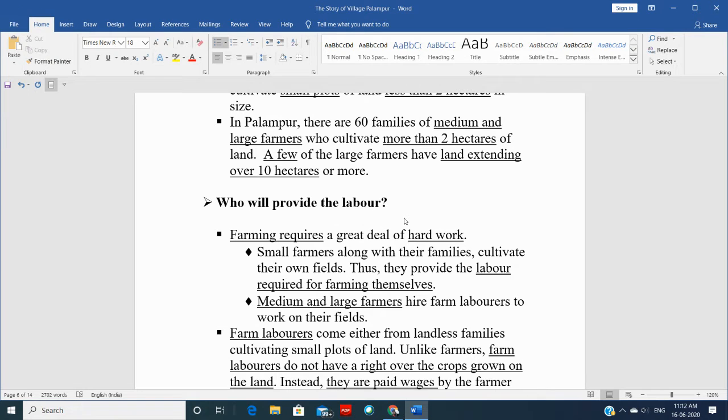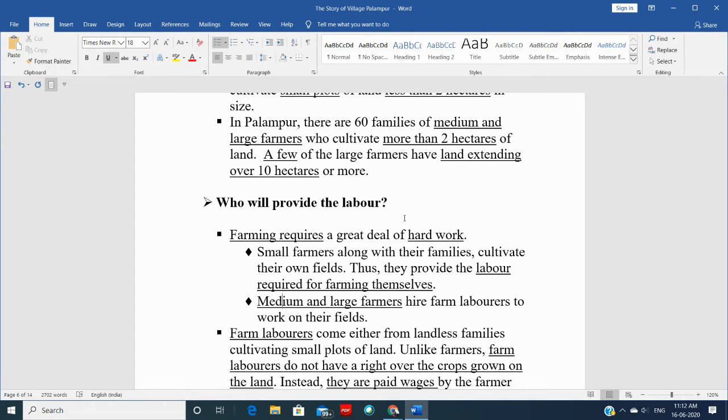So what they do is, along with their families, they start working on their own farm, right? They provide the labor for the farming, and they themselves are the labor for their farming. So this is what small farmers do.